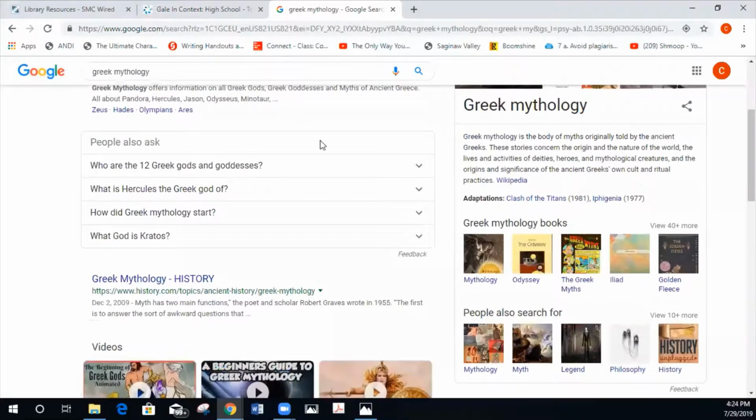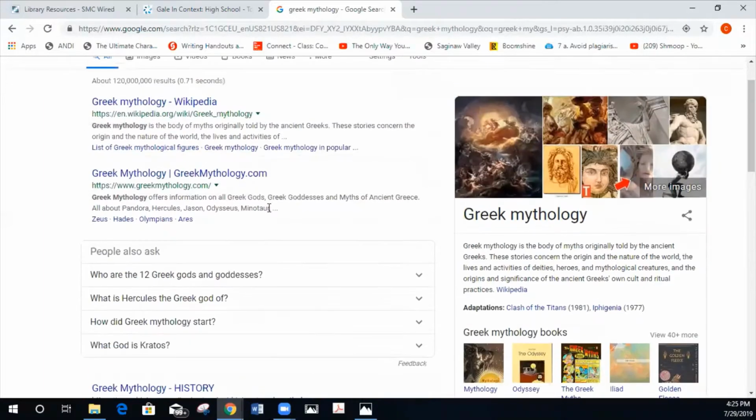Google also answers some questions for us. This is a wonderful way to get different avenues that you can then pursue as you're writing a paper. Maybe you started with Poseidon, but now you realize you want to look more into how Poseidon interacted with other gods in Greek mythology. Okay, so that's one way.